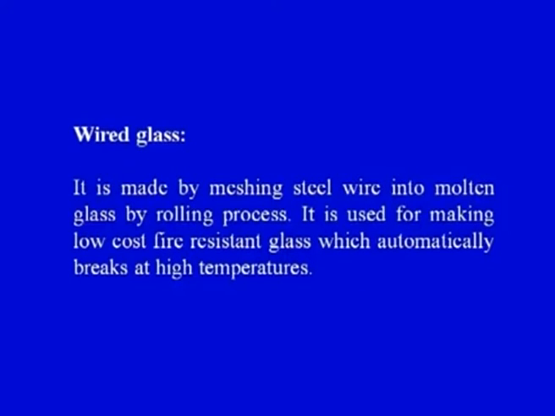Then another one is the wired glass. It is made by meshing steel wires into the molten glass by the rolling process. It is used for making low cost fire resistant glass which automatically breaks at high temperature. So wired glass is made for very specific applications, and how is this made? It is made by meshing steel wire into the molten glass by the rolling process. So we will have a definite cross section of this particular type of glass, and we will have steel wires which would be present inside the glass.